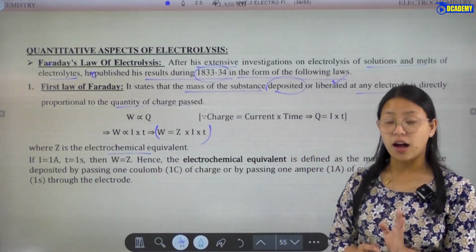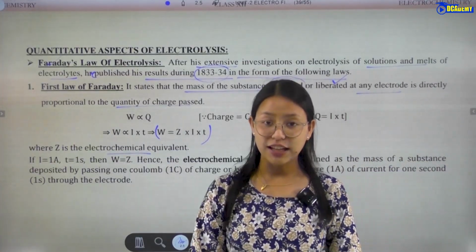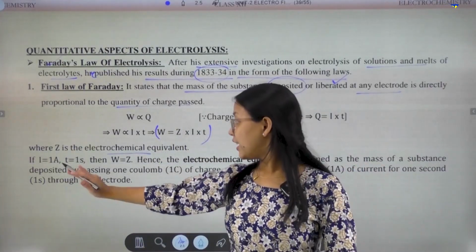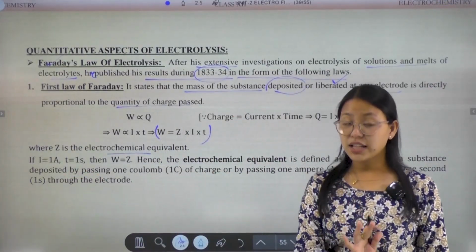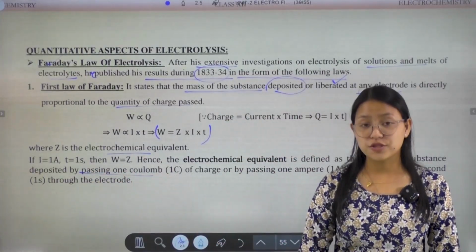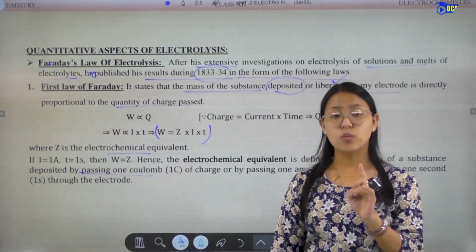Hence the electrochemical equivalent is defined as the mass of a substance deposited by passing 1 coulomb of charge, or 1 ampere of current in 1 second.